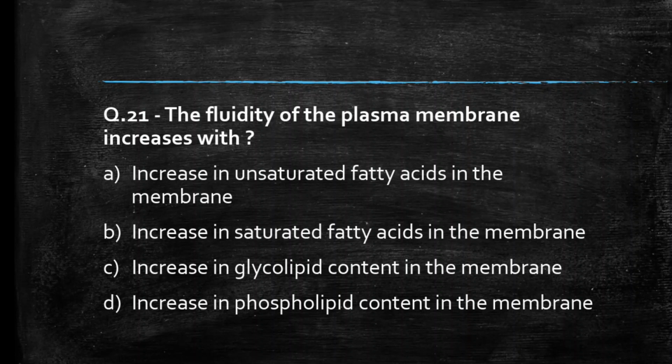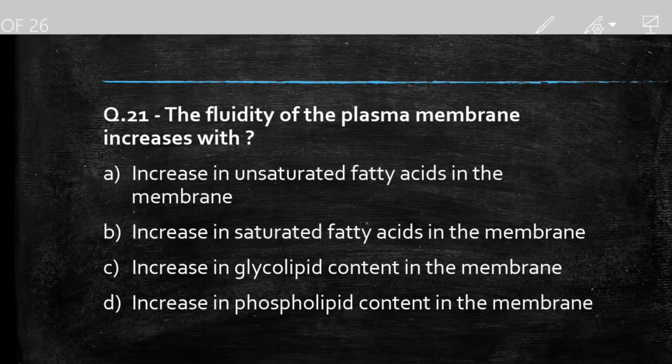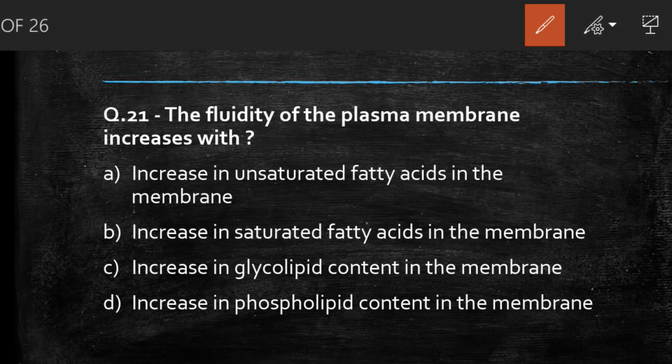Next question we have, the fluidity of the plasma membrane increases with increase in unsaturated fatty acid in the membrane, increase in saturated acid in the membrane, increase in glycolipid content in the membrane, increase in phospholipid content in the membrane. Students, comment your answer. So the right answer to this question is option A, increase in unsaturated fatty acid in the membrane,